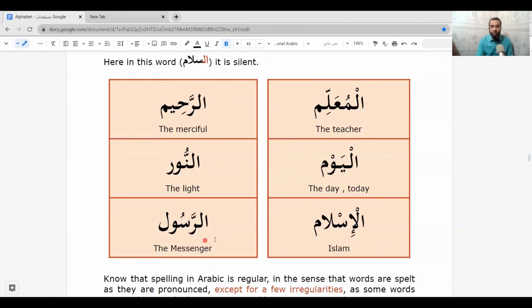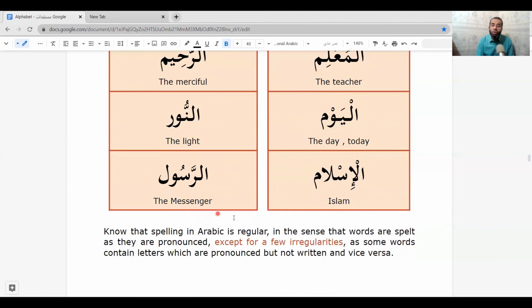Here also, the lam is silent. Before that, we studied messenger, Rasul. If we want to say the messenger, we'll write alif and lam, but the lam here is silent, so we say ar-ra, ar-rasul, ar-rasul. Yes.